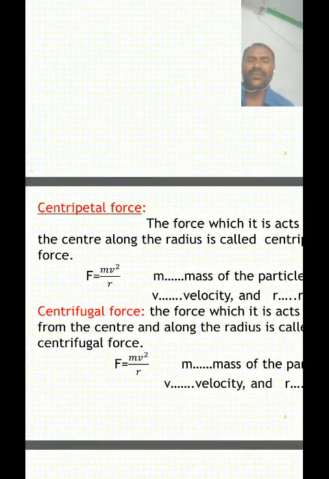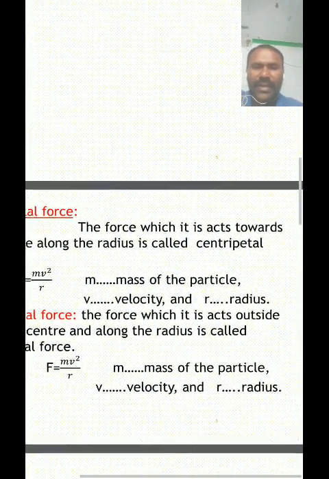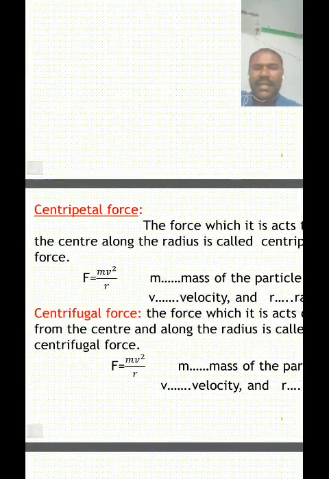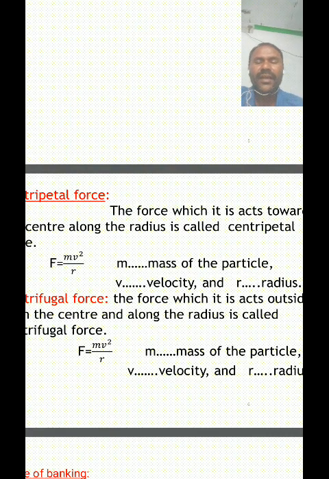The formula for centripetal force is F equals mv squared by r, where m is the mass of the particle, v is the velocity of the particle, r is the radius of the circle, and F is the force.